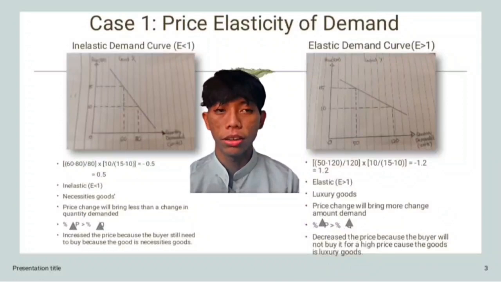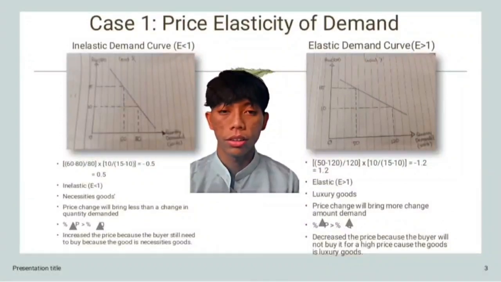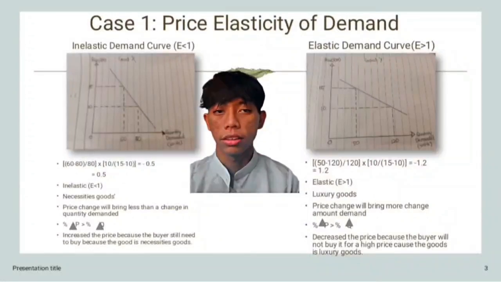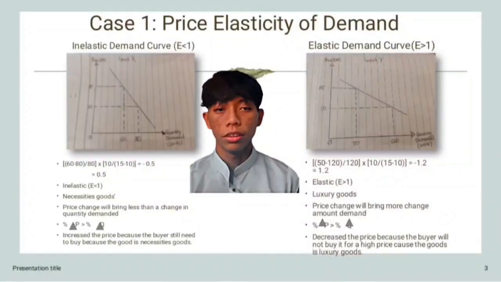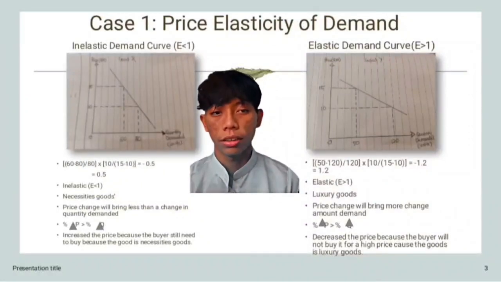Meanwhile, based on the graph of good X, the gap of the change in the quantity is decreasing a little, while the graph of good Y shows that the change in the quantity is decreasing a lot. This shows that good X is inelastic.